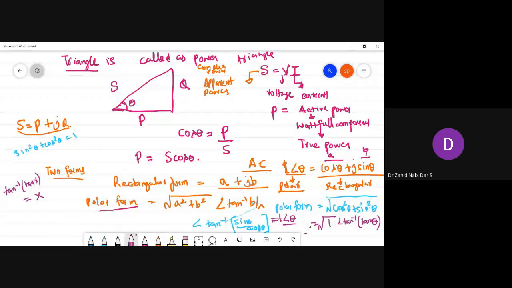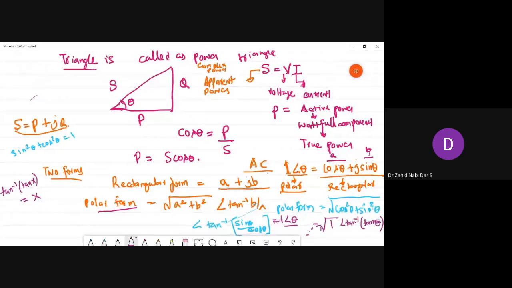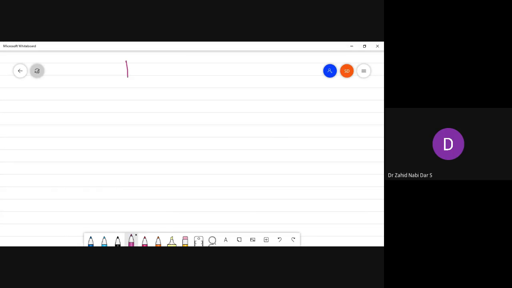It's clear. Okay, so if I have a triangle like this, wherein this is 5, this is 3, and this is 4. I will ask you, this is P, this is Q, and this is my 5, which is equal to S, and this is theta. Now if I want the value of cos theta, what is the value of cos theta? 3 by 5. So theta value I can calculate, 0.6, cos inverse of 0.6 I can calculate.